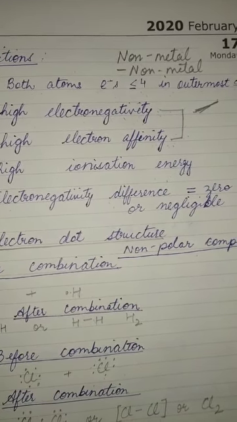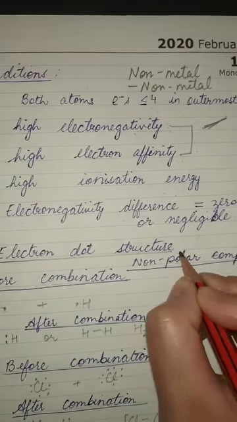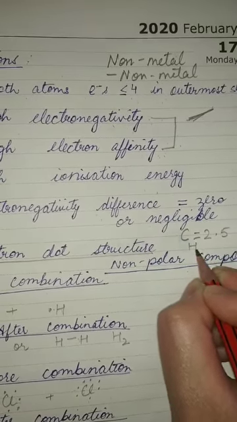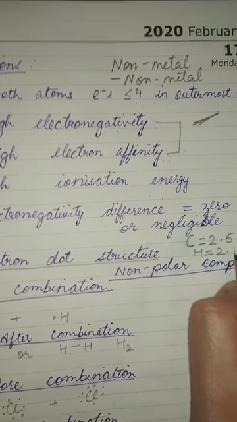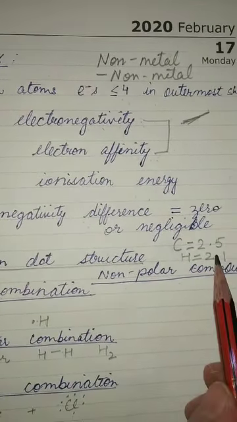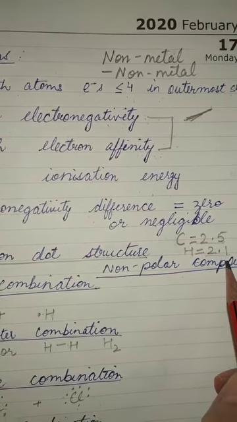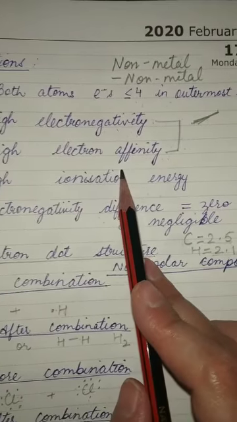Suppose I'll give you one example. Carbon is having electronegativity as 2.5, hydrogen is having electronegativity somewhat 2.1. So now both individually, if we talk about electronegativity, is high, so both are favoring covalent compound to be formed.